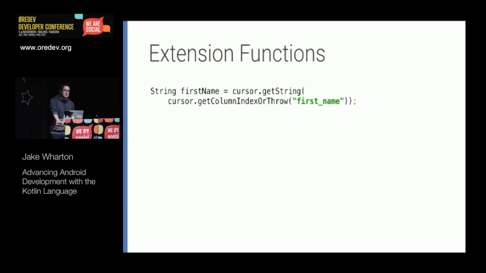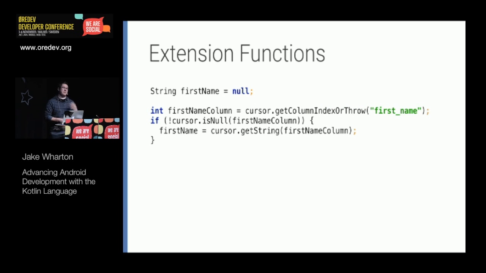Another example is Cursor. Cursor is one of these classes whose APIs are optimized for being efficient, not exactly for being useful. So in order to get a string for a column out of a cursor, we have to make two method calls. We have to get the index of the column that we want, and then get the string at that index. And if this column is nullable, we have to do a lot more than that, because we have to get the column index, then check if that index is null, and then we can conditionally get out the string. This is terrible code to have to write every time you want to get something out of a cursor.